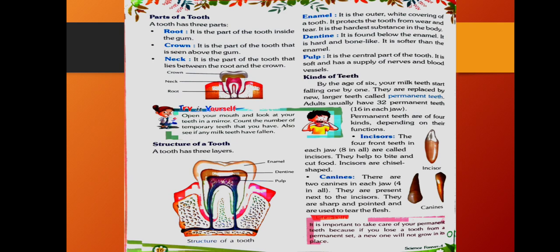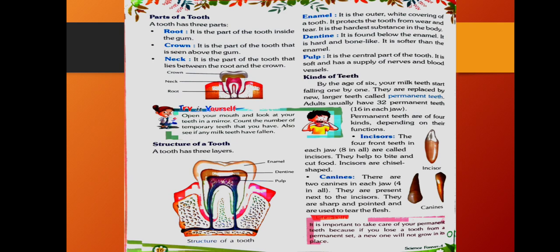Now the structure of a tooth. A tooth has three layers. First is enamel, second is dentine, and third is pulp. Enamel is the outer white covering of a tooth.